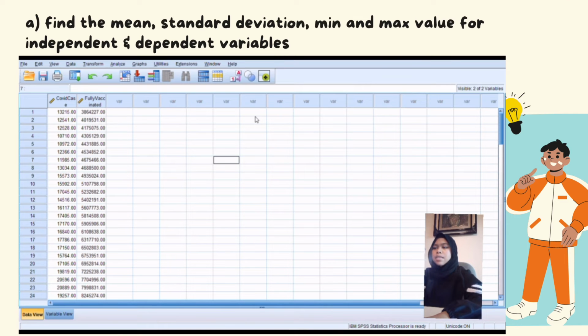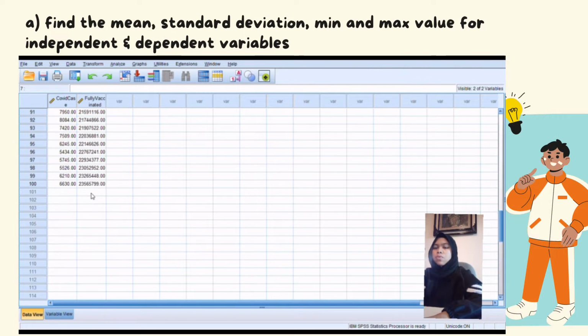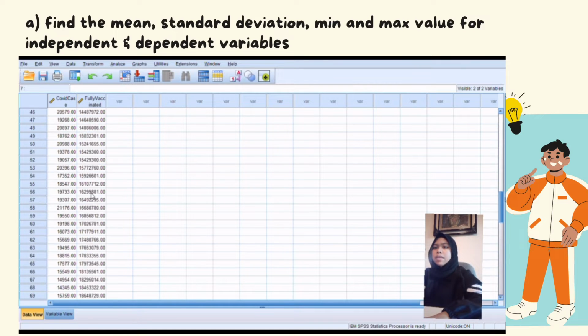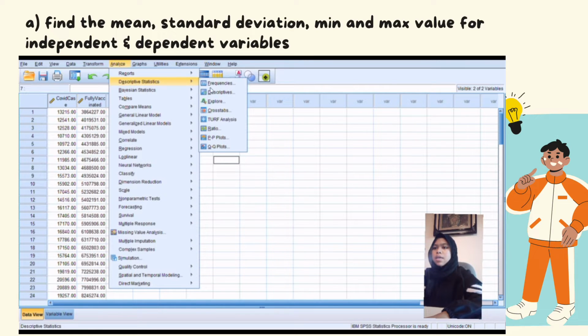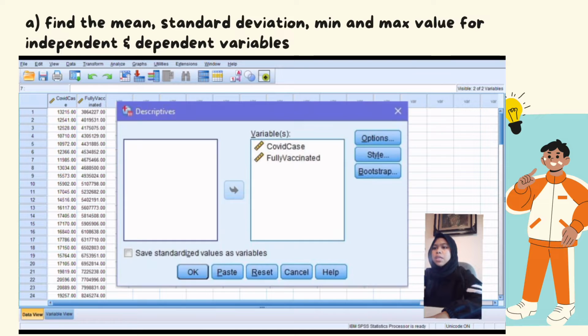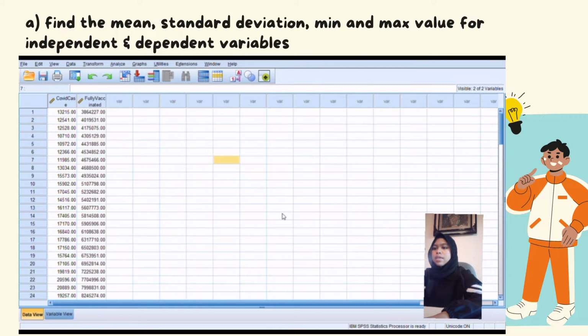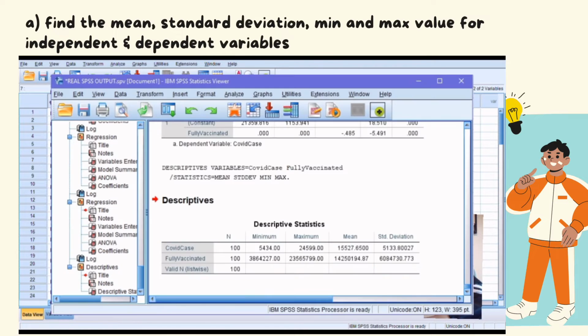By using SPSS software, we transfer the data into this software from 15 July to 21 October of 2021, and then to solve question E, which is to find mean, standard deviation, minimum and maximum value for independent and dependent variable, we just click analyze and then at descriptive, click options, and we will find the mean, standard deviation, minimum and maximum value for each variable, and then it will give us the result, which is the minimum